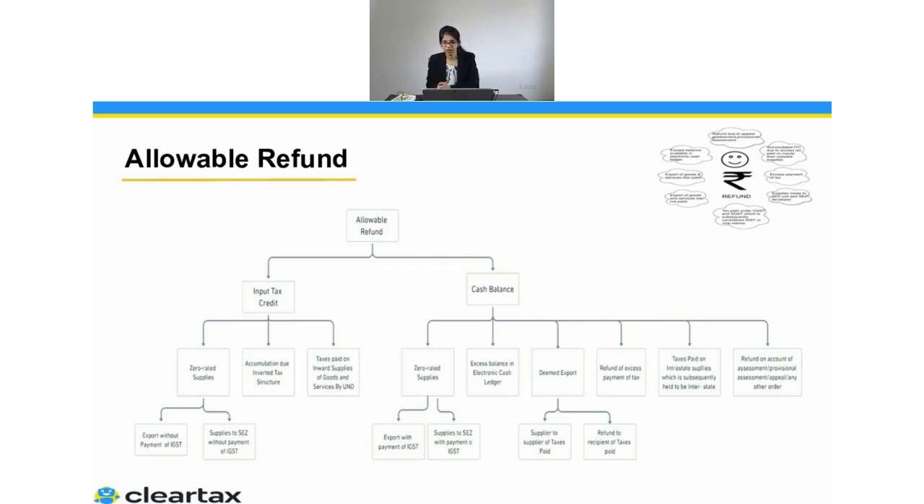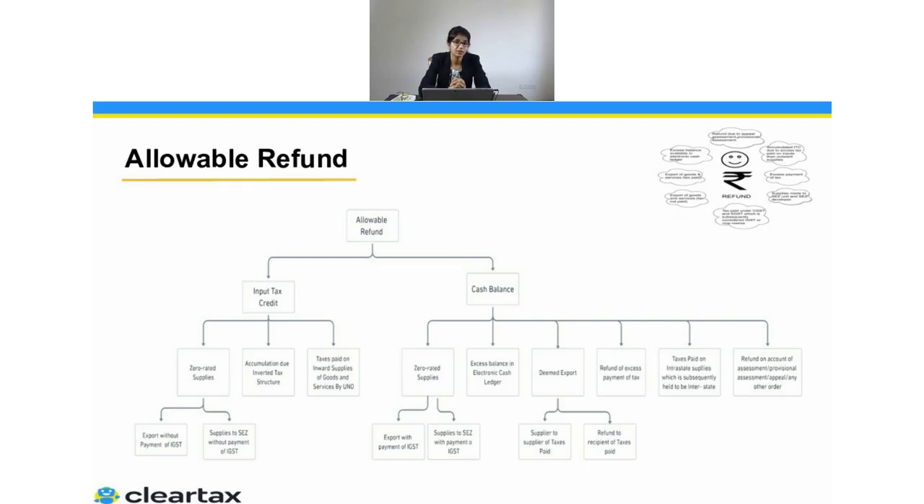And also if it's a UNO or an embassy, because they also take a separate registration where they can claim the refund on the purchases made by them. So whatever purchases they are making, they can claim the refund by filing a return. So that would be another thing where they can actually claim the refund. So these are the different cases where the user can go ahead and claim the refund.